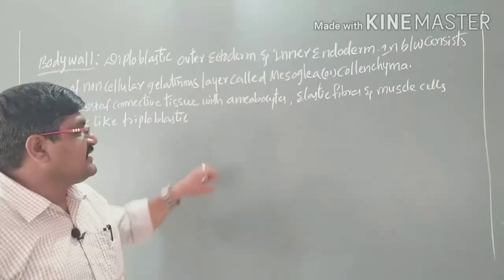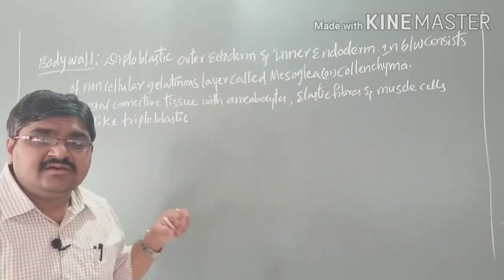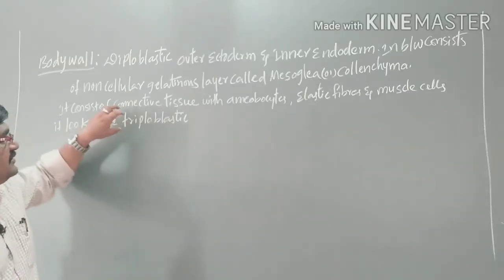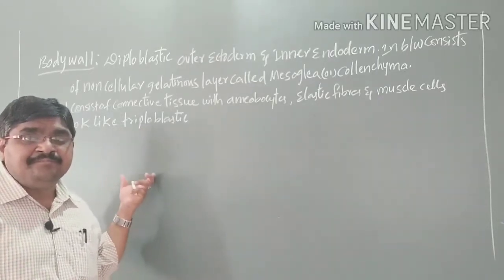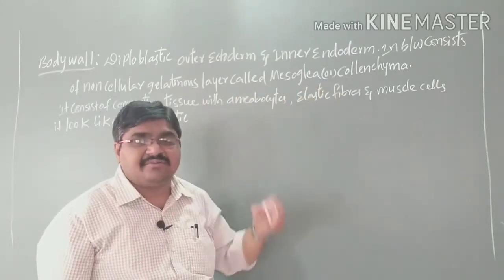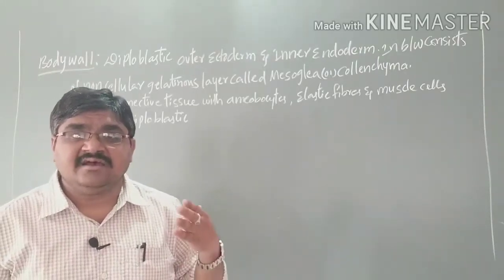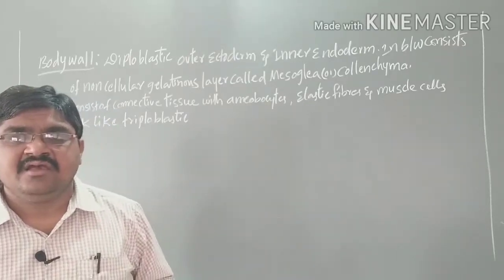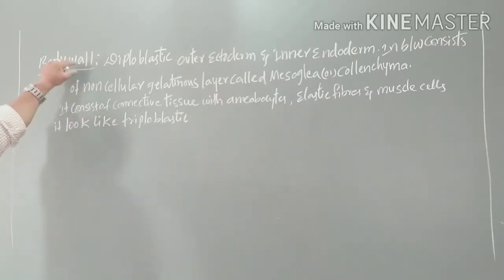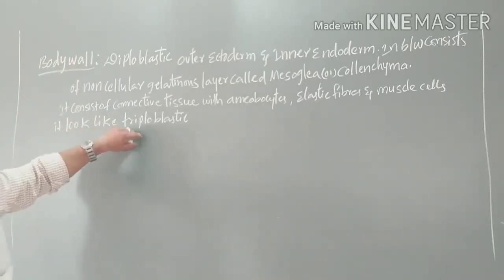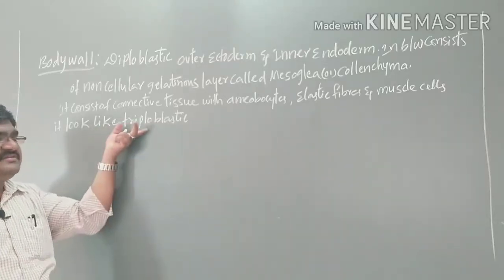Due to the presence of amoebocytes, elastic fibers, and muscle cells in the mesoglea, it looks like a third layer, so it is also called triploblastic in nature.